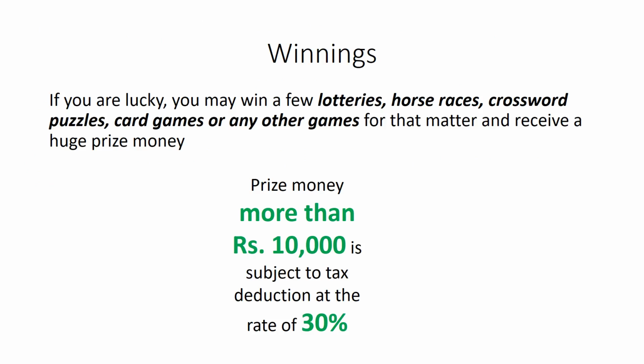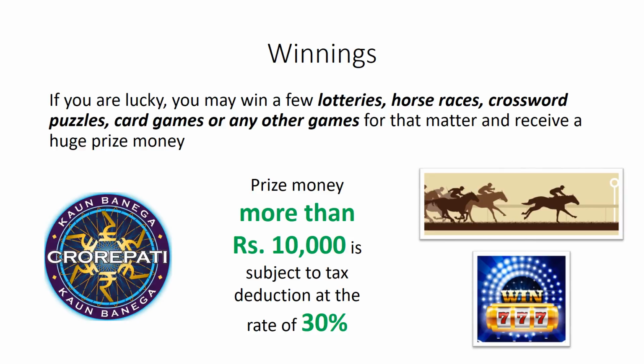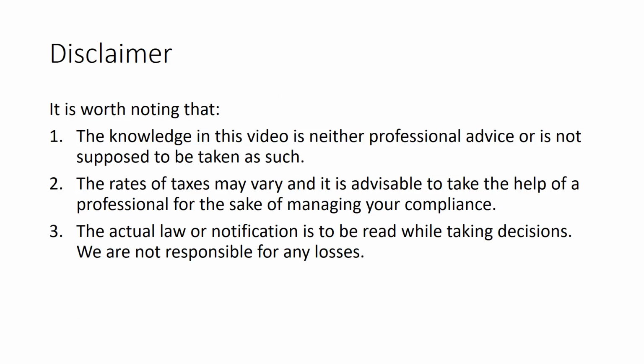Coming to the last income, winnings. I could totally answer those questions you thought to yourself while watching KBC. You are next on that hot seat, and depending upon your region, imagine your host is giving you a check. But as soon as the ad break begins, they take back the check and later give you a check for 70% of the amount, and you are heartbroken. So now you will know that any winnings for that matter, you only receive 70% of it if the winnings is more than 10,000. That brings us to the end of this video.